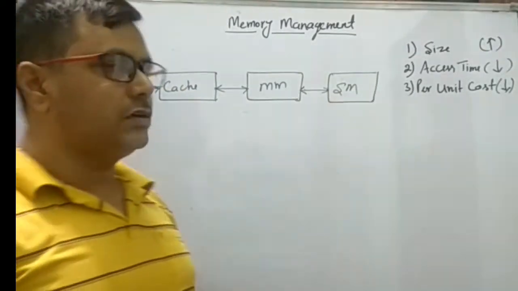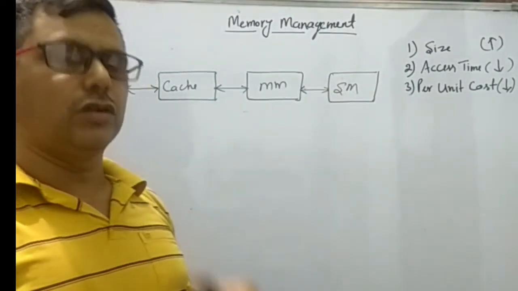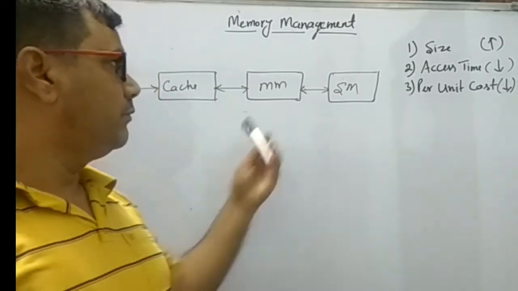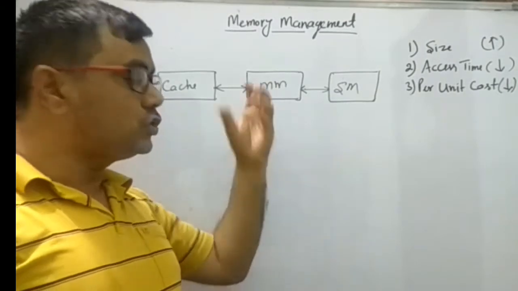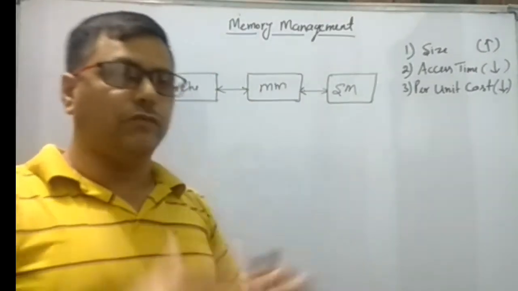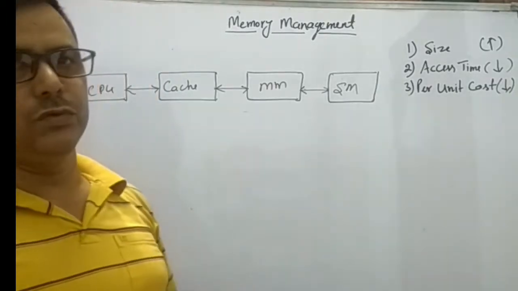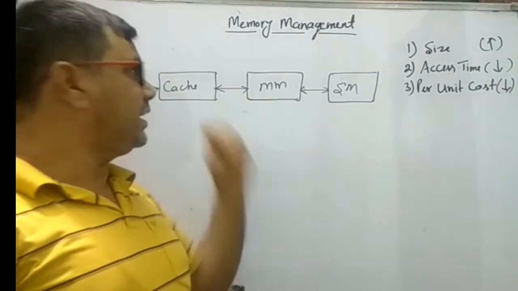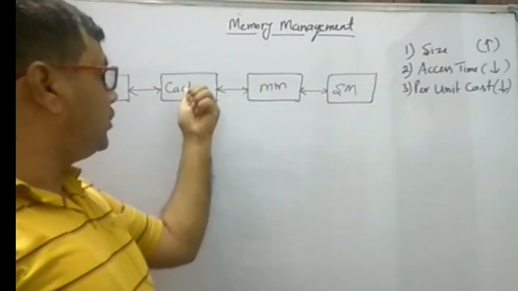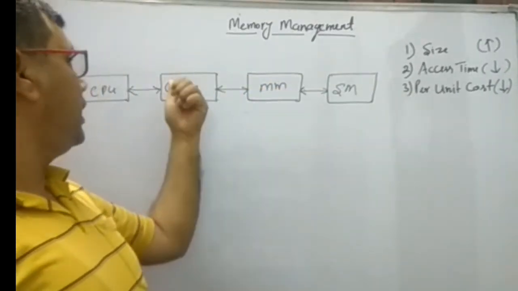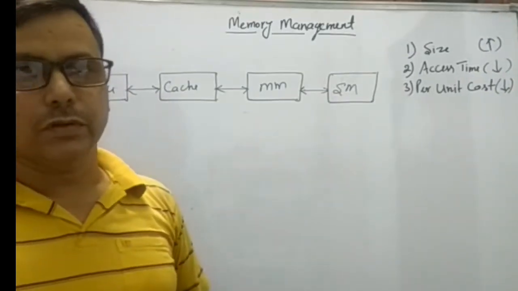Secondary memory is used to store a large or bulk amount of data along with software, whereas main memory is only used to store that amount of data that is immediately required by the CPU. And similarly, the cache uses very little data in comparison to main memory and is directly connected to the CPU.